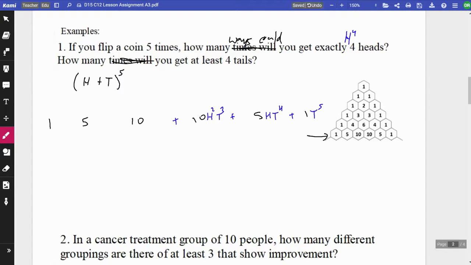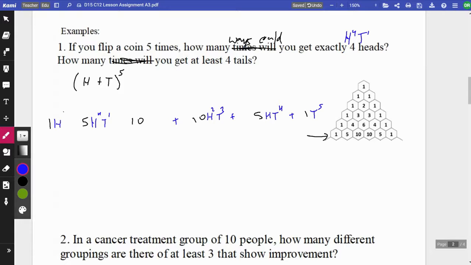And if it's the term that has h to the 4th, then it's also the term that has t to the 1st. This basically means you got heads 4 times and tails once out of those 5. So the term that gets that one would be this term. This is the h to the 4th, t to the 1.